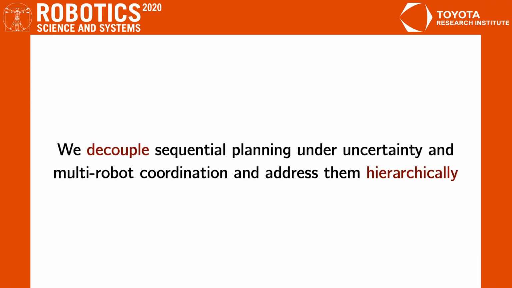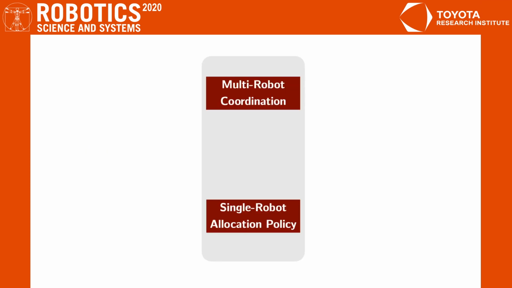Our key idea is to decouple the algorithmic challenges of sequential planning under uncertainty and multi-robot coordination and address them at separate levels. In contrast, prior works attempted the intractable joint problem and required simplifying approximations or heuristics. We decompose and recombine in a manner that circumvents some complexity without sacrificing solution quality. Our hierarchical two-level algorithm proceeds as follows.